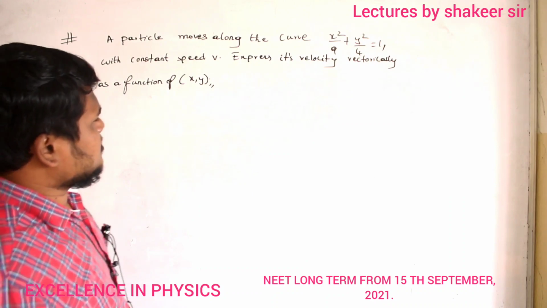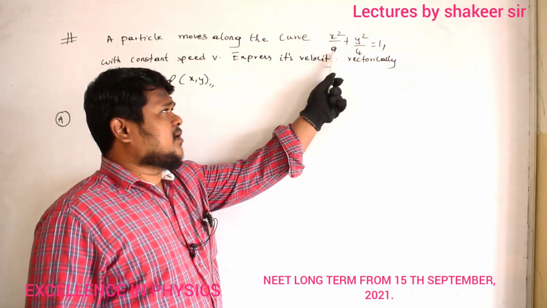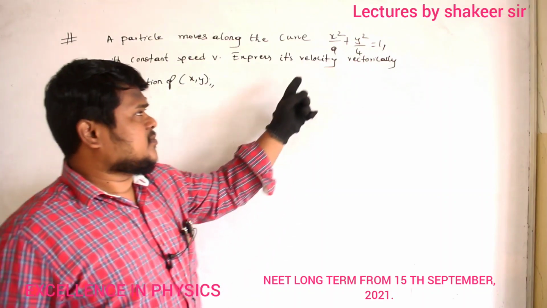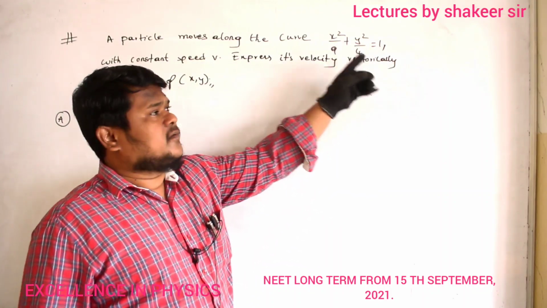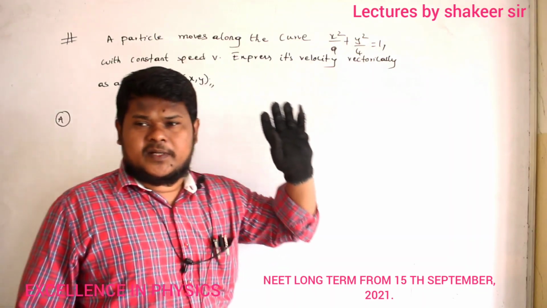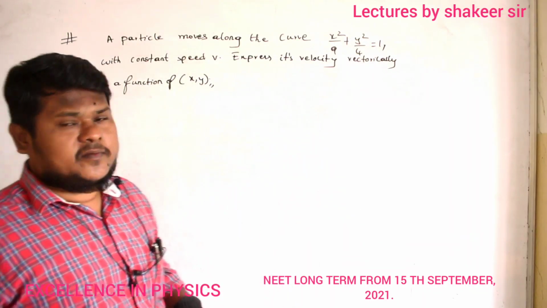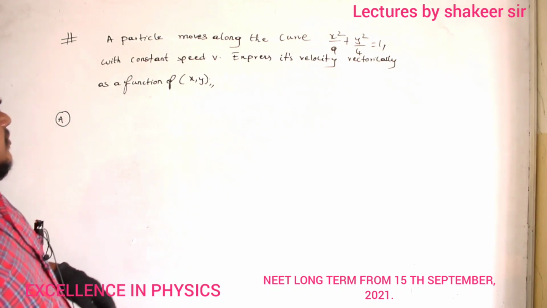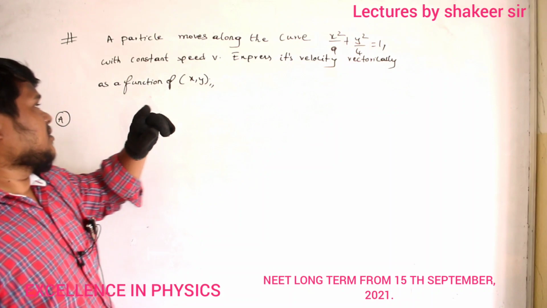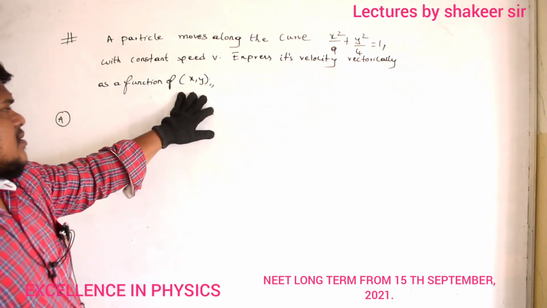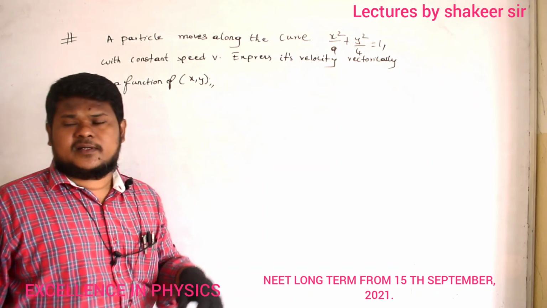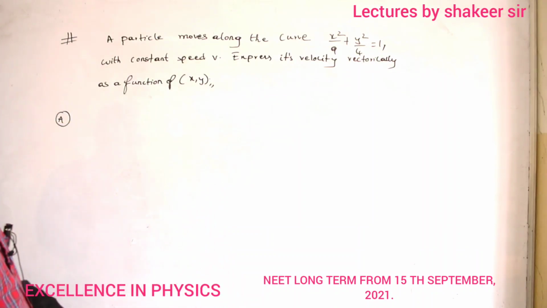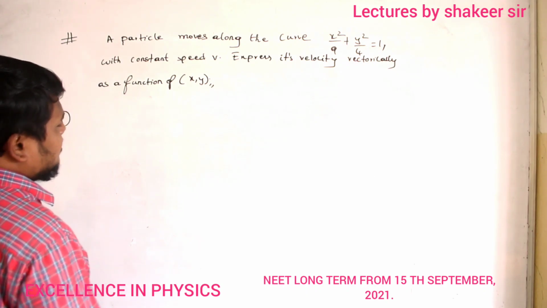A particle moves along the curve x squared by 9 plus y squared by 4 is equal to 1. So the particle is moving along this curve, where the equation is satisfied by x squared by 9 plus y squared divided by 4 is equal to 1, and it is moving with a constant speed. Then express its velocity vectorially as a function of x comma y. So I want to represent this velocity in the form of a vector. Are you able to understand? Let us see how I can do this calculation.